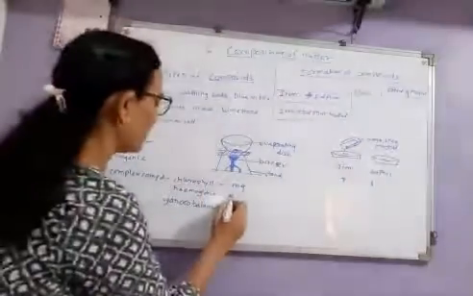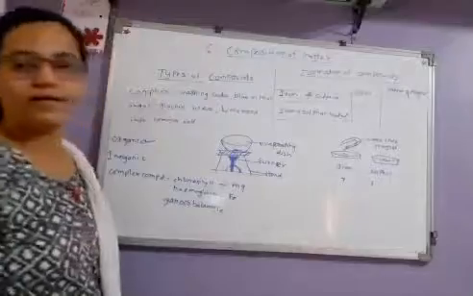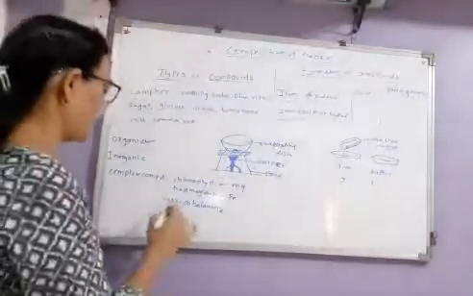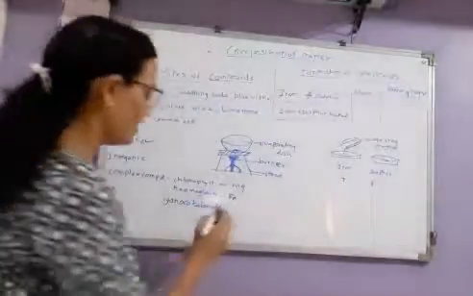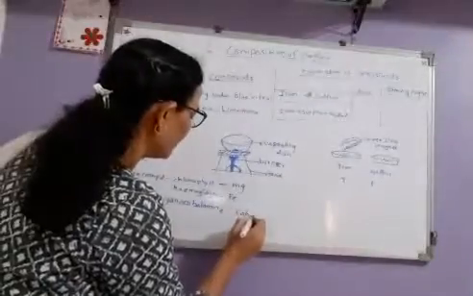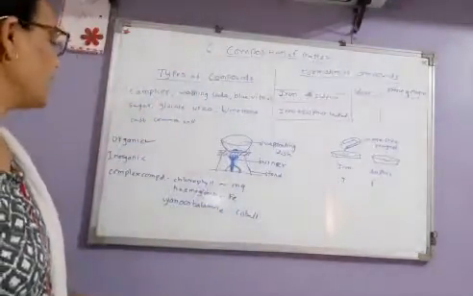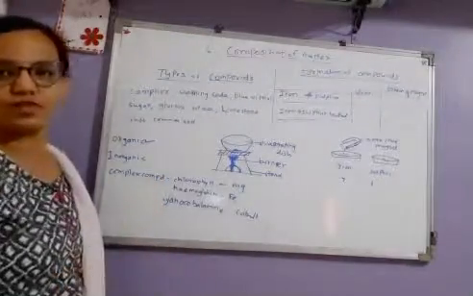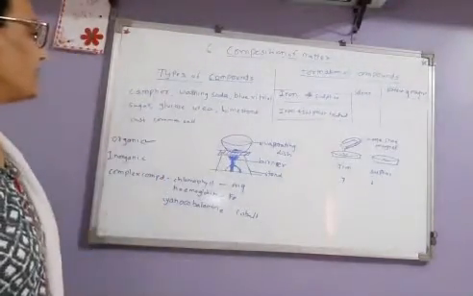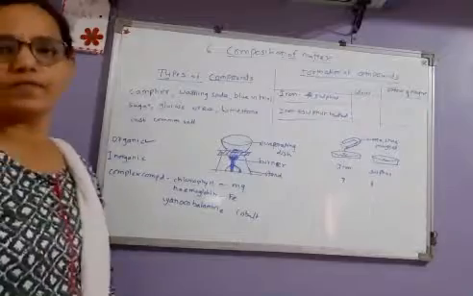Hemoglobin contains iron. Iron is present in the hemoglobin, and cyanocobalamin, that is vitamin B12, has cobalt. So these are the complex compounds in which the metal atom is present at the center of their structure. So in this way, this is broadly classification of the compounds.